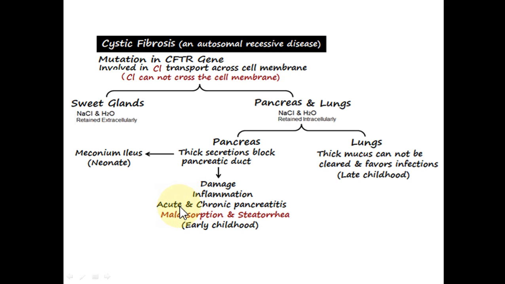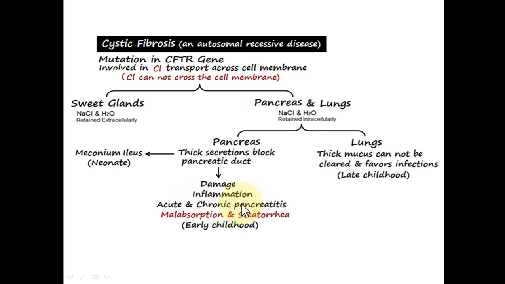and it will cause acute pancreatitis. And if there are repeated episodes and attacks of acute pancreatitis caused by the presence of thick pancreatic secretions in the pancreatic ducts, ultimately it will lead to chronic pancreatitis, and this is the very proper site to which we apply the name cystic fibrosis, because this is the chronic pancreatitis in which, due to chronic inflammation, fibrosis and scarring occurs, and we get the picture of fluid-filled cysts, and the areas where there is extensive fibrosis and scar tissue formation.